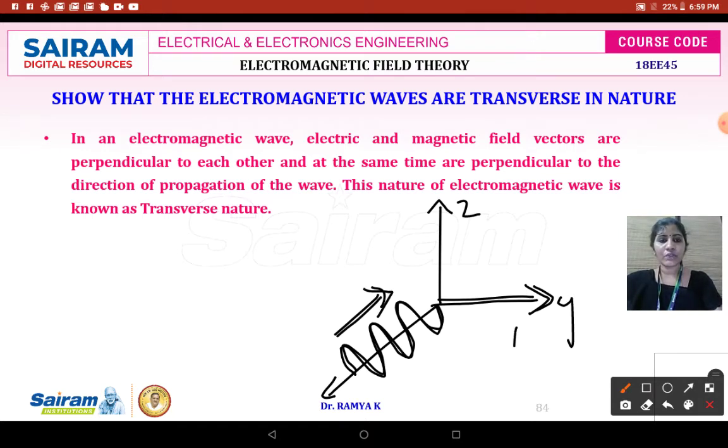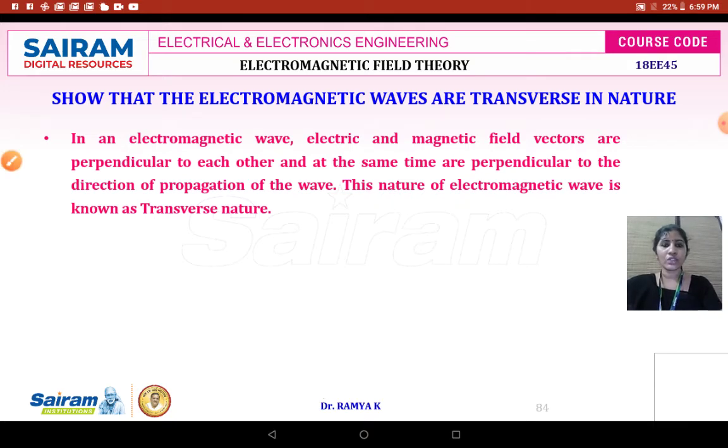Therefore, the direction of the electric field is along the y-axis. The directions of the electric field and magnetic field are perpendicular, so we get the magnetic field intensity along the z-axis direction. So, to the direction of propagation of the wave, the electric field and magnetic field are orthogonal, and we can say they are perpendicular. This nature of the electromagnetic wave is known as transverse in nature.